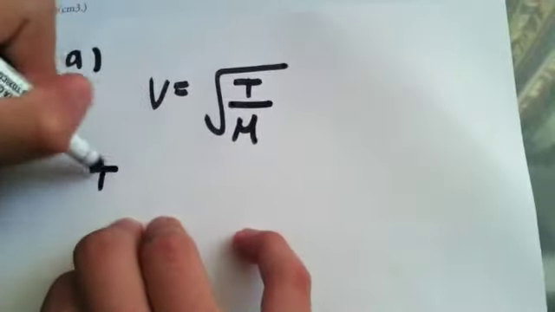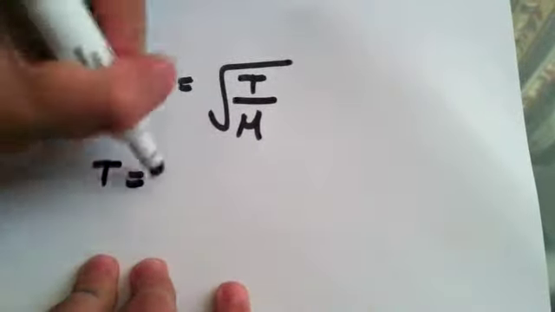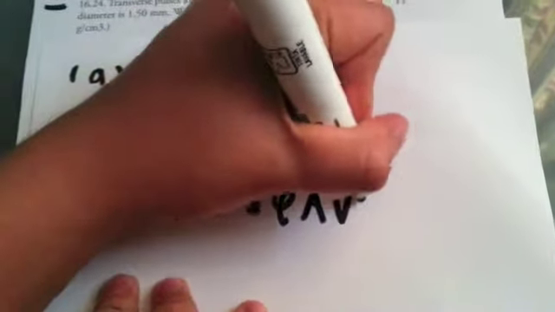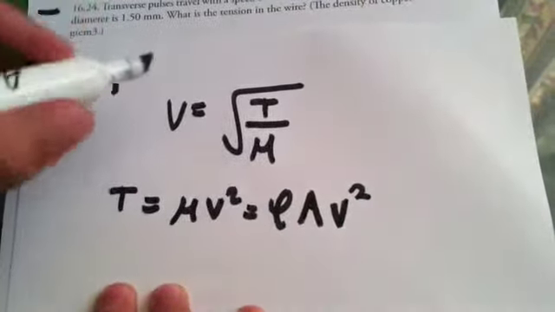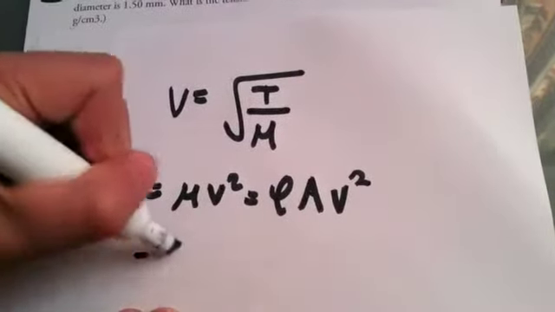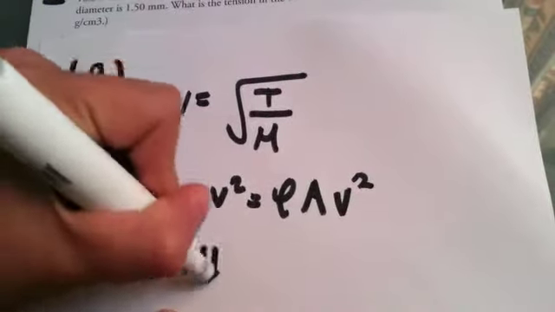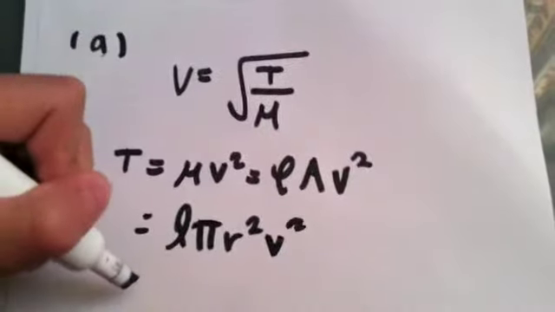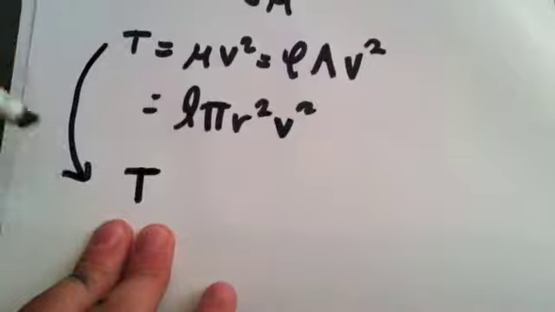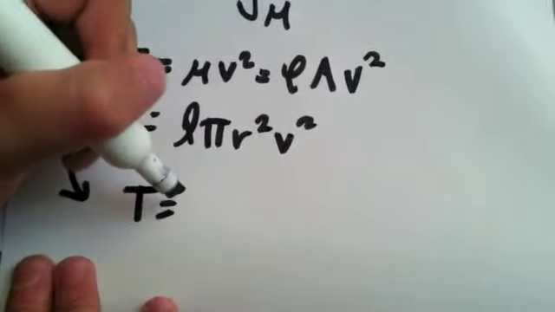As a next important step, we have to isolate T. So now we substitute and relate the data to know that density multiplied by area multiplied by velocity squared equals T, and we substitute that the area is pi times radius squared, and finally we obtain a result.